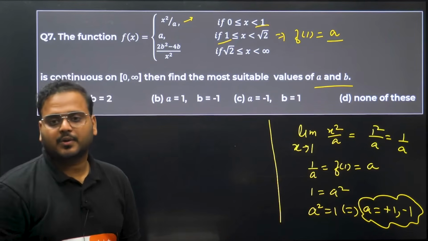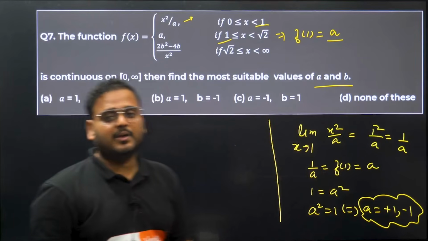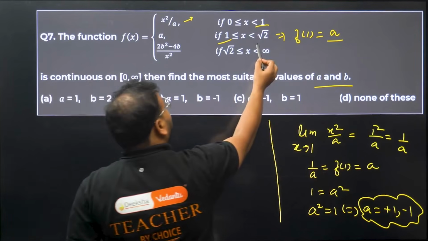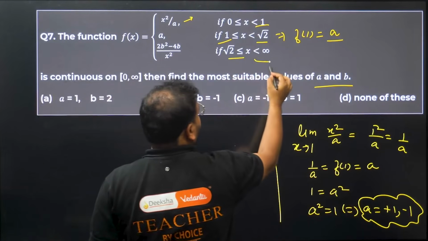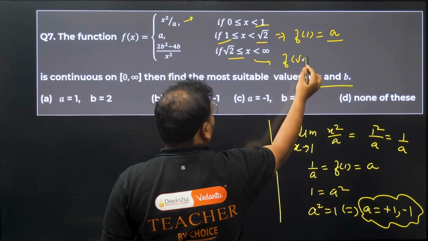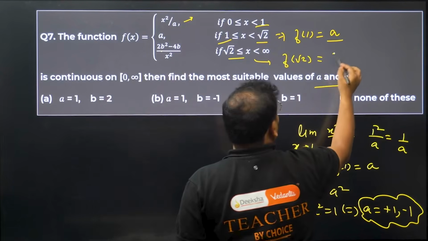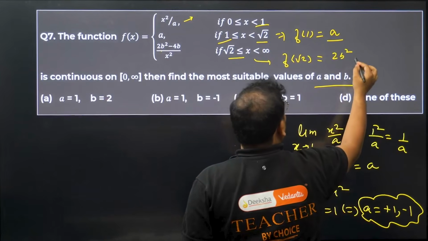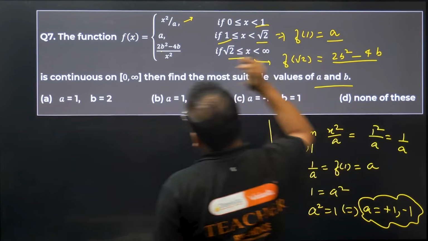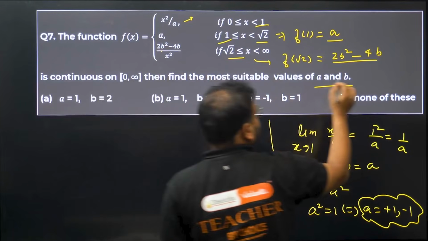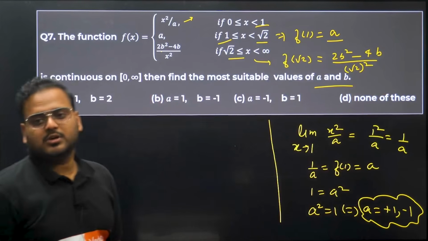Have a look. Now for the next part, for the variable b, I'm going to use the value at root 2. So f of root 2 is how much? Check from here. f of root 2 is clearly 2b square minus 4b upon square of x, so root 2 square. Let's simplify.